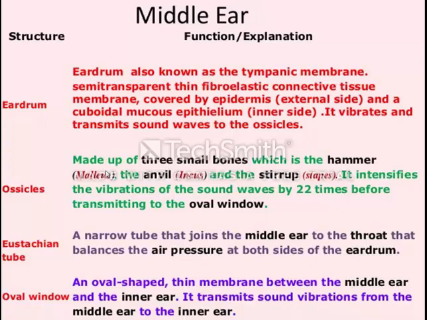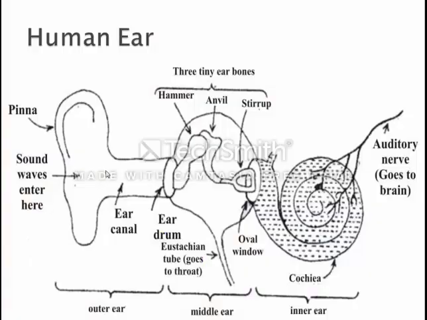And what do they do? They intensify the vibration of the sound waves, meaning they increase the vibration by 22 times before transmitting it to the oval window. And there is the Eustachian tube, which is given in the diagram also, which goes to the throat.